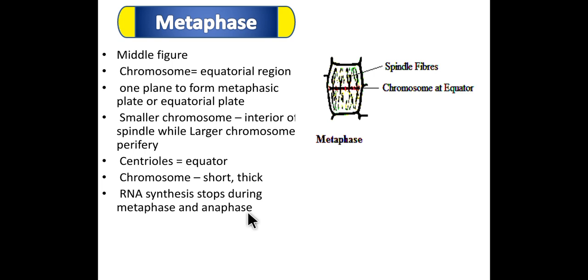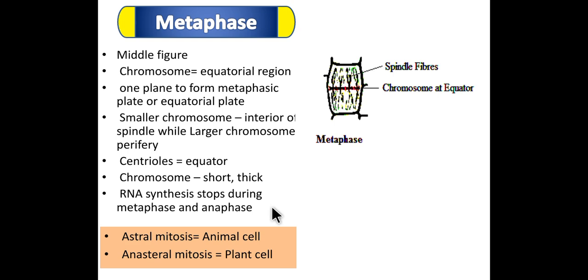There are two types of mitosis: astral mitosis and anastral mitosis. The astral mitosis is visualized in animal cell and anastral in plant cell.